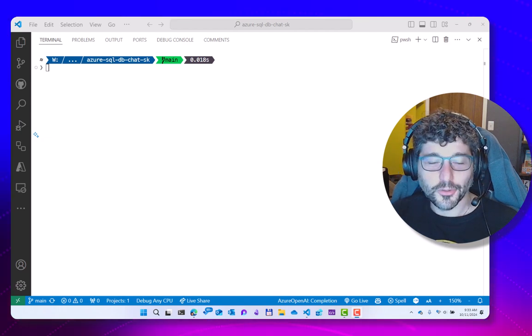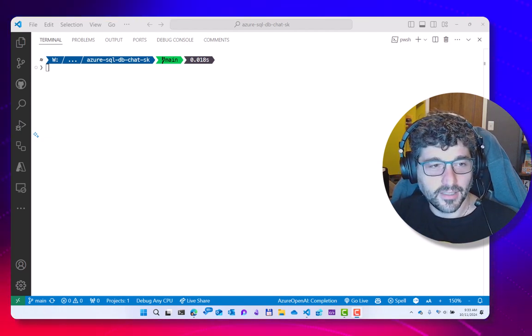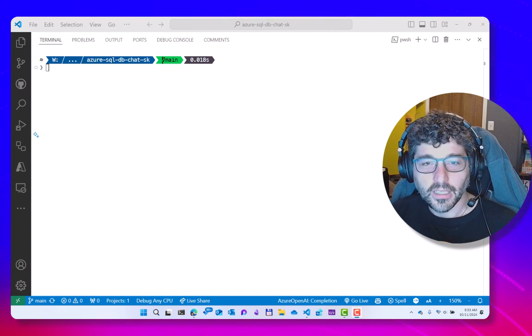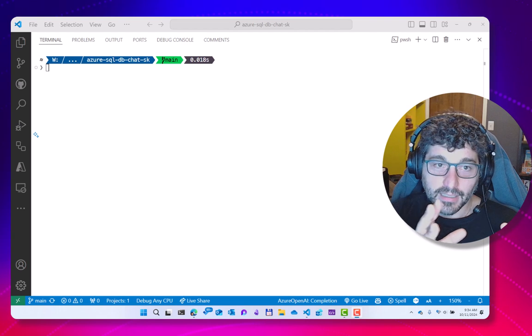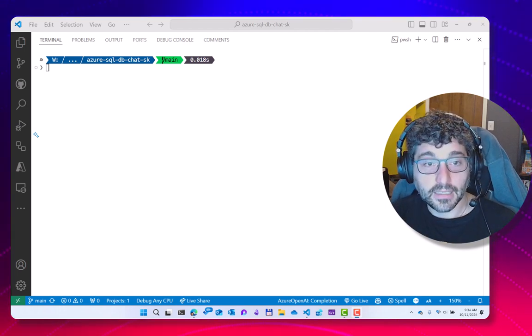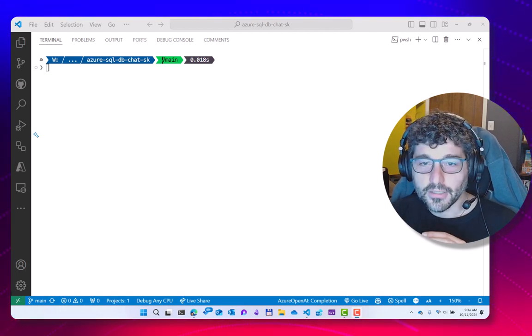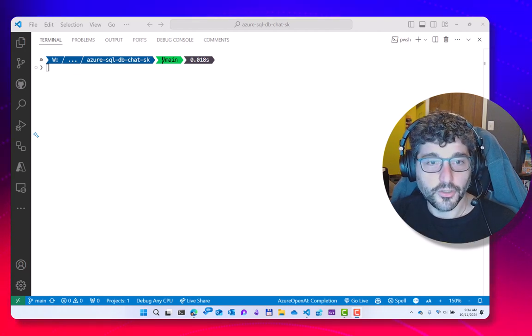Hey, I want to show you something super cool and very exciting. I think this is a kind of breakthrough in chatbots, because the chatbot I'm going to show you takes the RAG pattern and the NL2SQL pattern and puts them together so that you can chat about anything on your data.